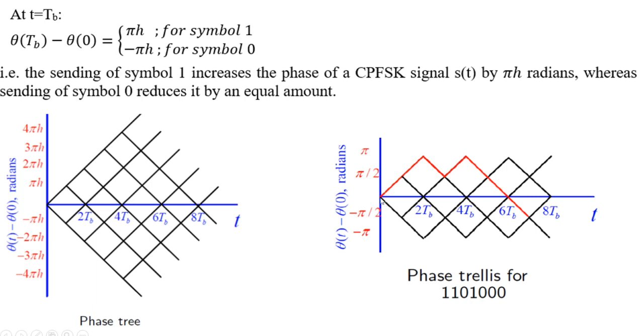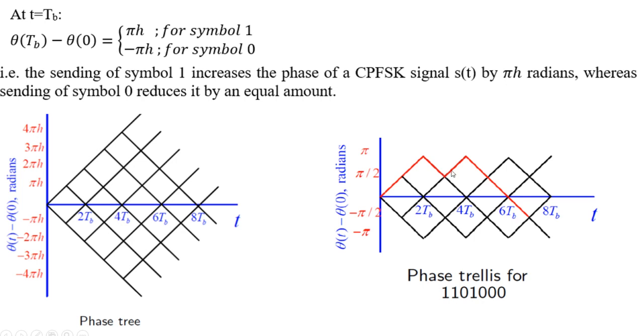Initially at t equal to 0, when the bit is 1, the phase will be increased by pi/2, since h is equal to 1/2. Now the next bit is again 1, so it will be increased by pi/2, so the next phase will be pi. Now the next bit is 0, so the phase will be decreased by pi/2.